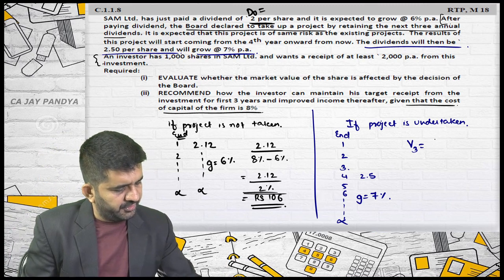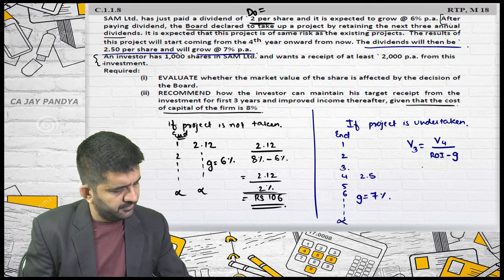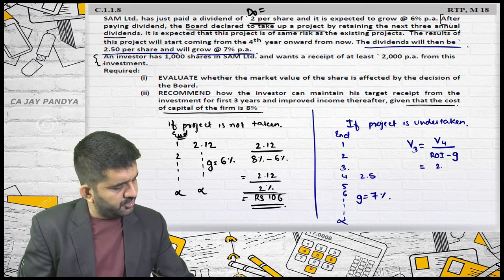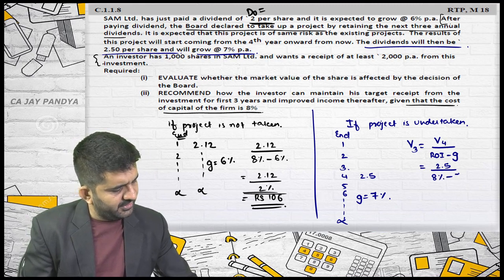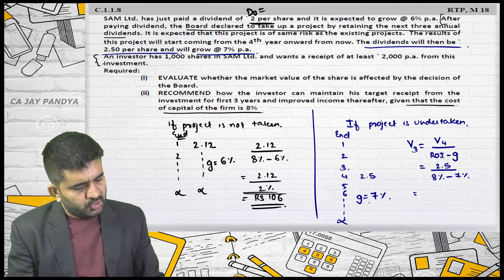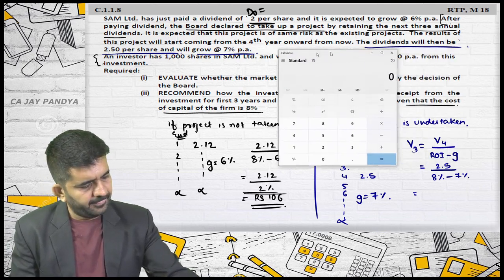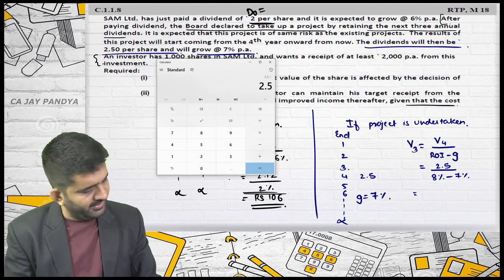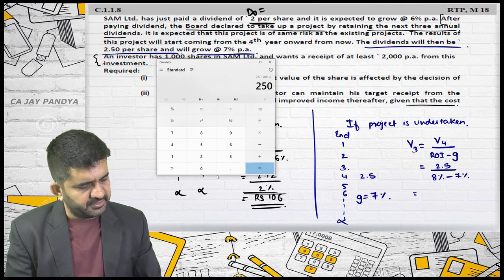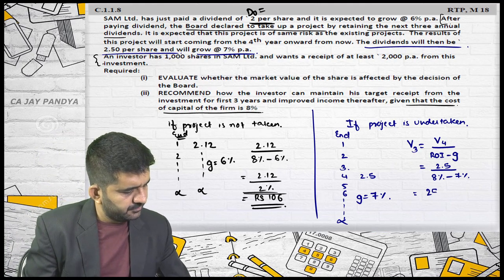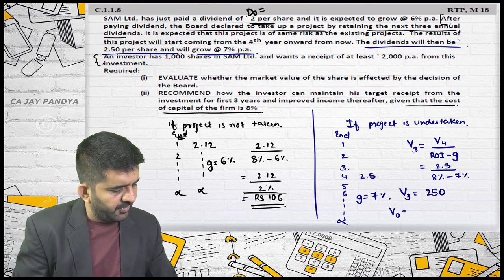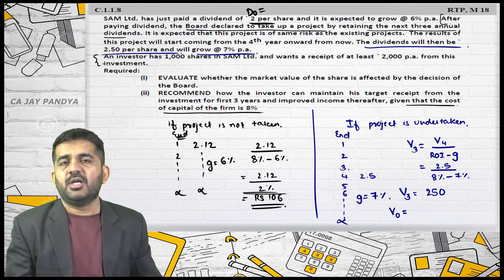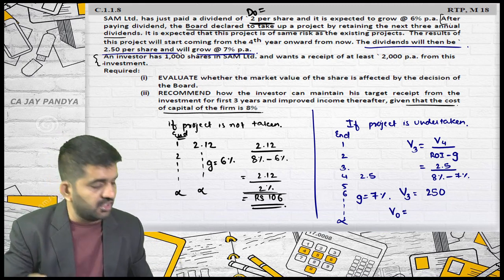Value at the end of 3rd year is value at the end of 4th year divided by rate of interest minus g. Value at the end of 4th year is 2.5 divided by (8% minus 7%), which is 1%. So 2.5 divided by 1% is 250 rupees. But please understand, this is the value at the end of 3rd year. If I want to find out the value at the end of 0 year, I will have to discount this for 3 more years.